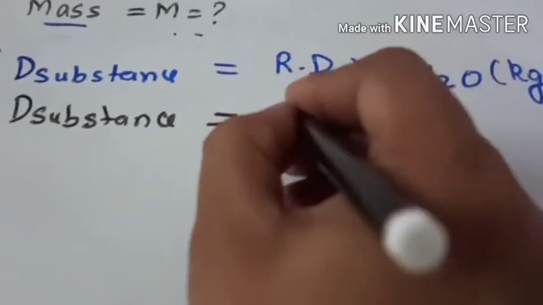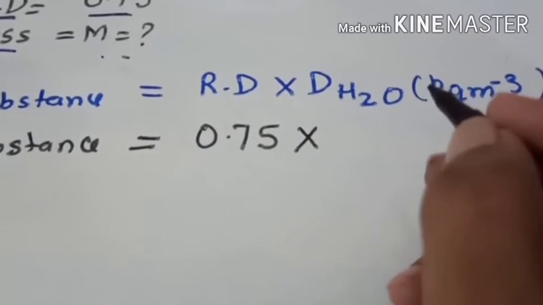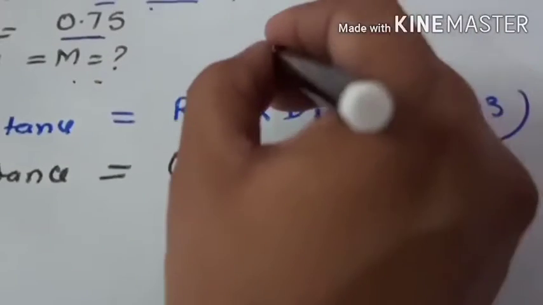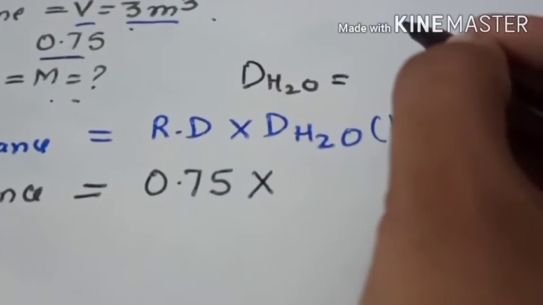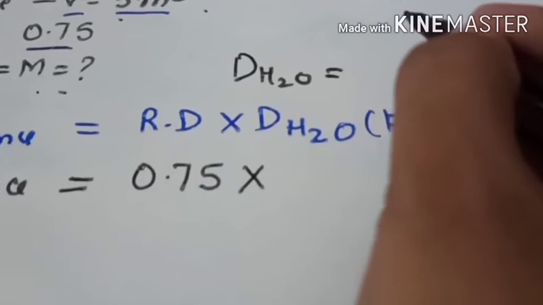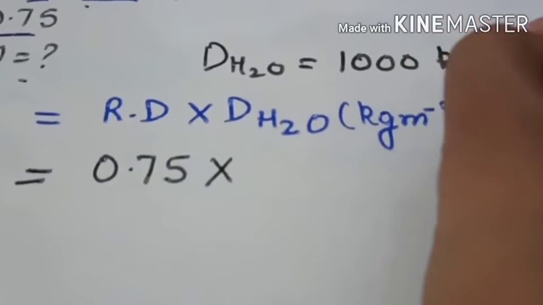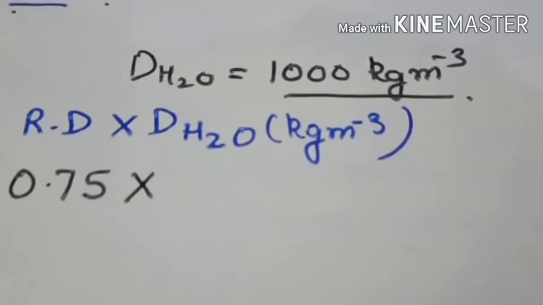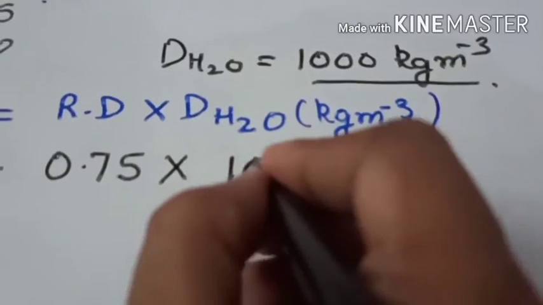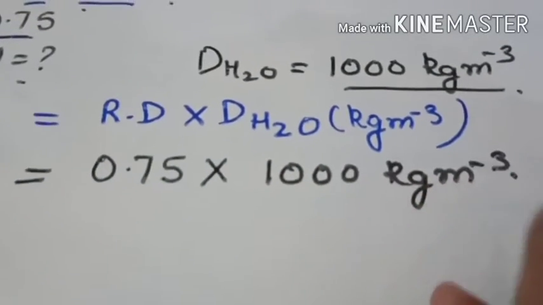RD is 0.75. Density of water is also not given to you. But the density of water should be known to you. That is a known physical quantity. That value is 1000 kg per meter cube. This is the density of water in SI unit. So you will substitute 1000 kg per meter cube.